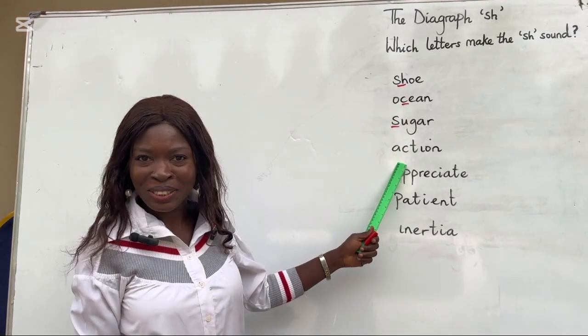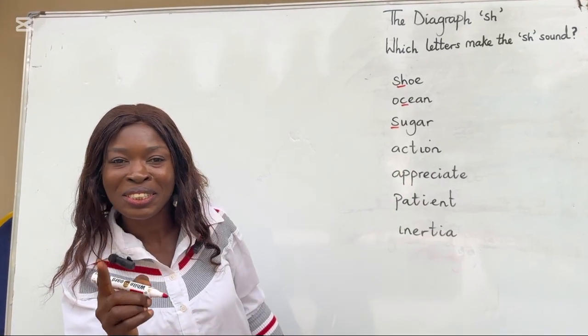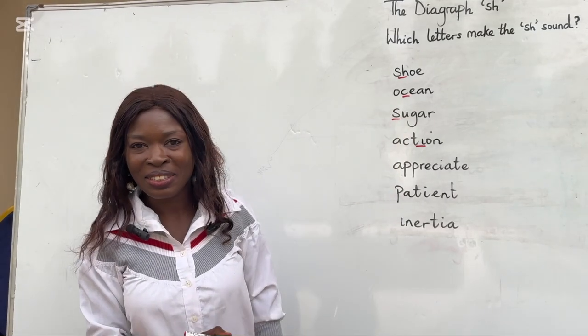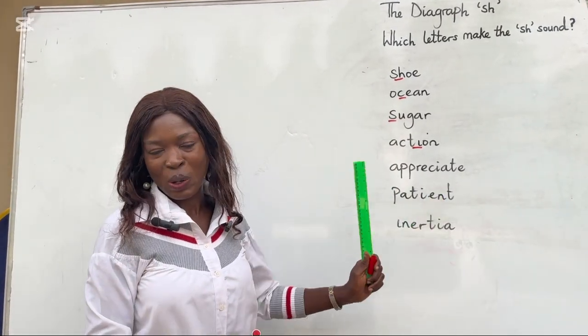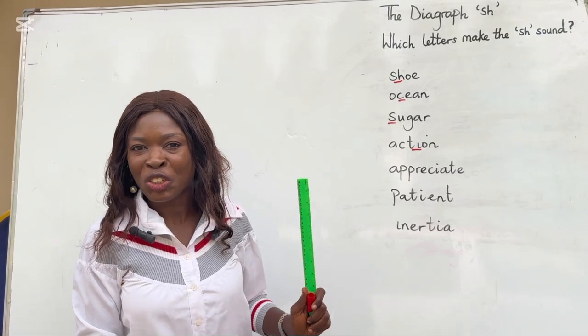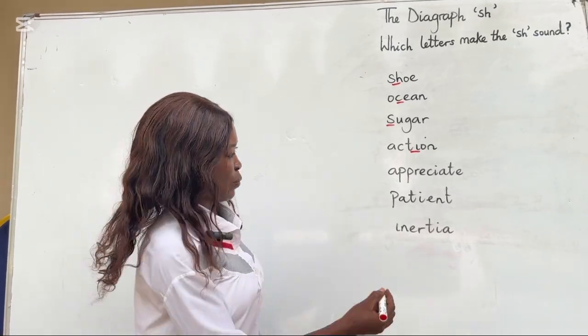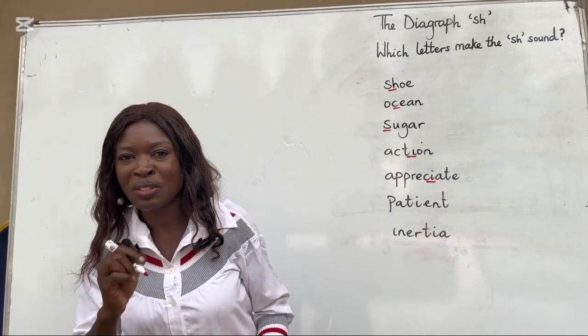Also, action. The T makes the sh sound. So the T makes the sh sound in action. Appreciate. Which letter makes the sh sound in the word appreciate? The C. Appreciate. So the C makes the sh sound.